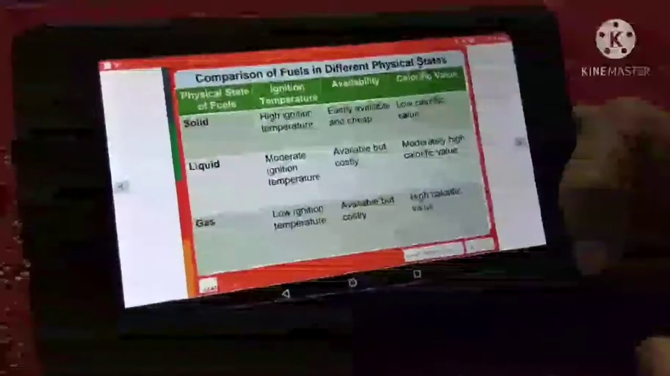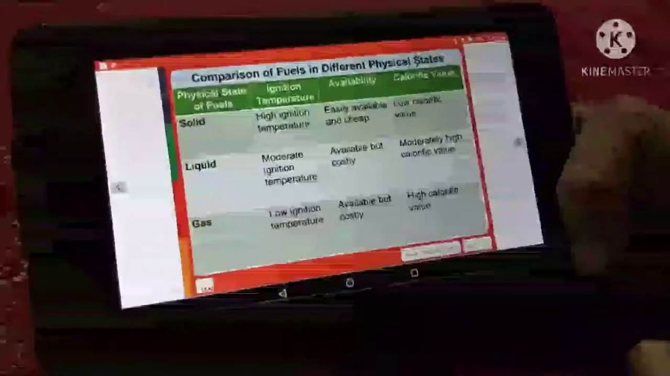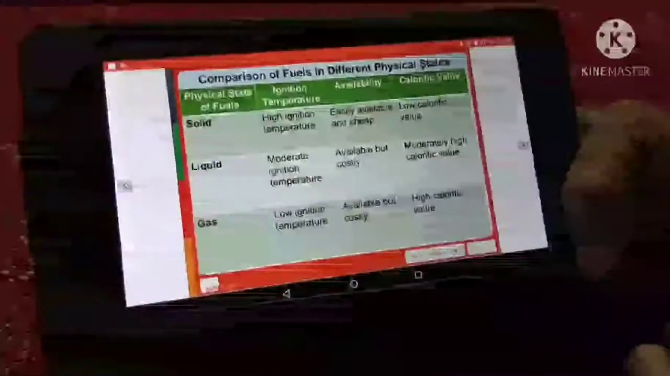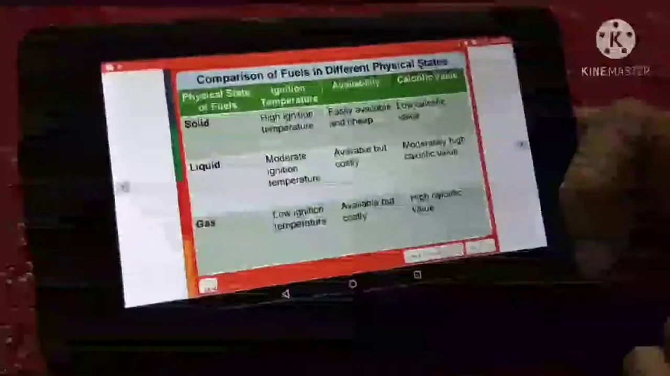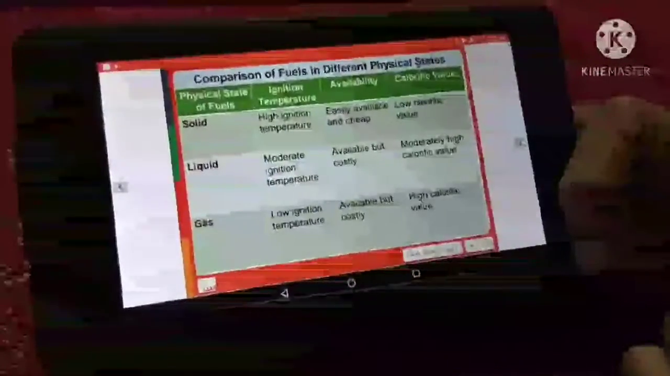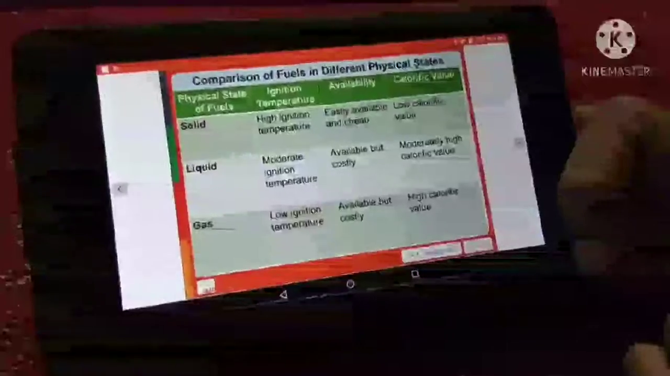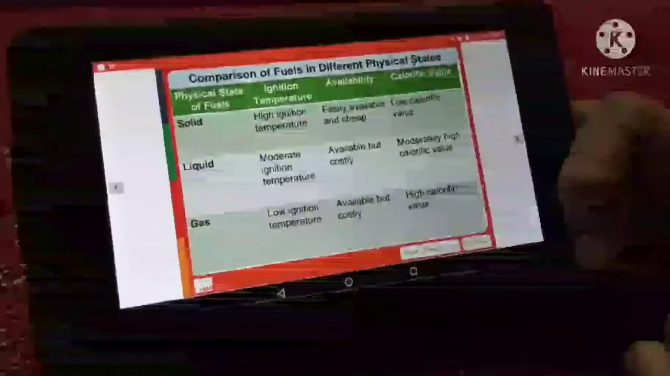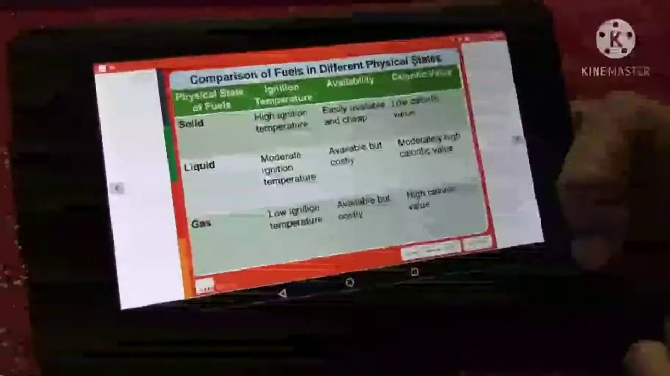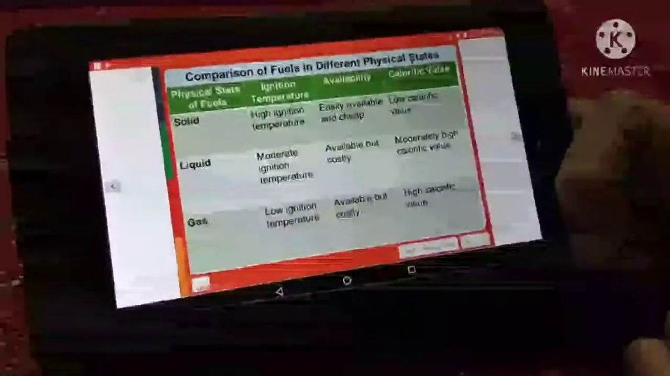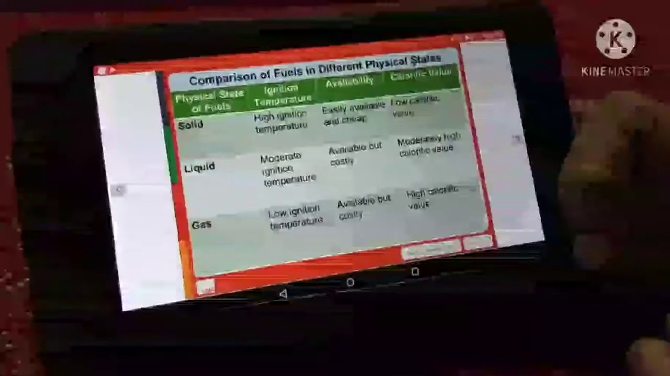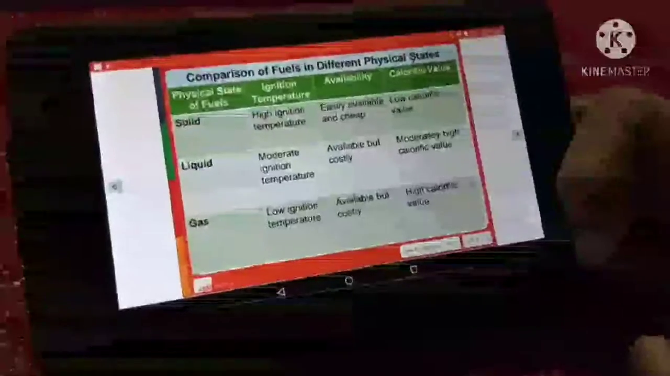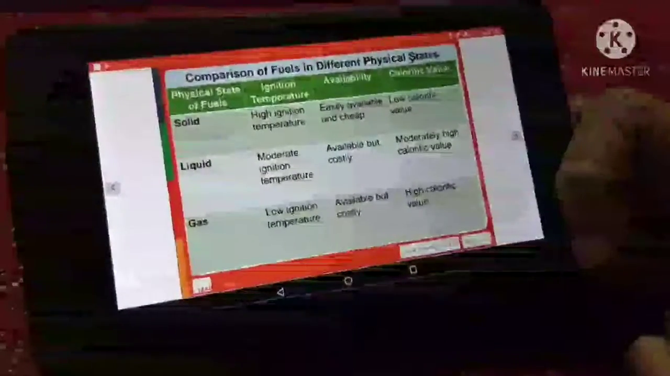Solids, ignition temperature: solids have high ignition temperature. Availability: solids are easily available and they are cheap. Calorific value: solid fuels have low calorific value. Liquids, ignition temperature is moderate. Availability: they are available but are costly. Calorific value: it is moderately high in liquid fuels.